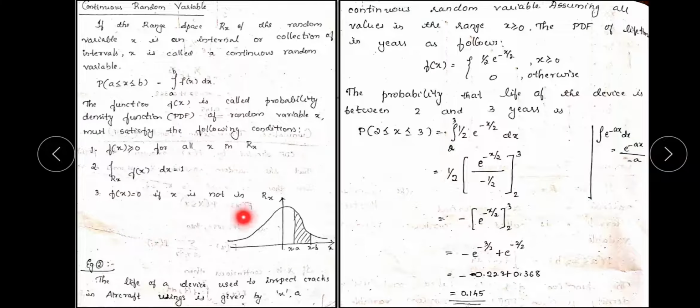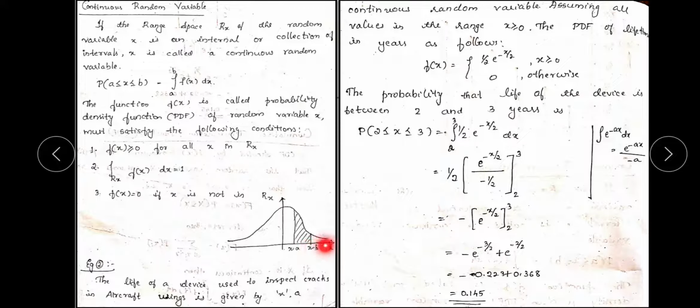Here you can see this one is one page and this is the other page. First we'll see this one, and next we move on to the second page. So this is the continuous random variable that we are going to see. Previously we saw discrete random variable, now it is continuous random variable. If the range space Rx of the random variable x is an interval or a collection of intervals, x is called a continuous random variable. So in a continuous random variable, the major thing we see is the range space. If they mention a range space, then that is called a continuous random variable.